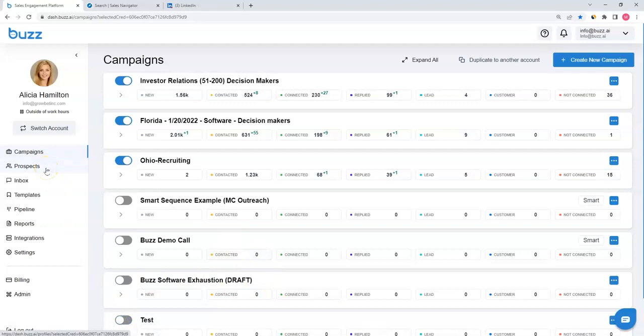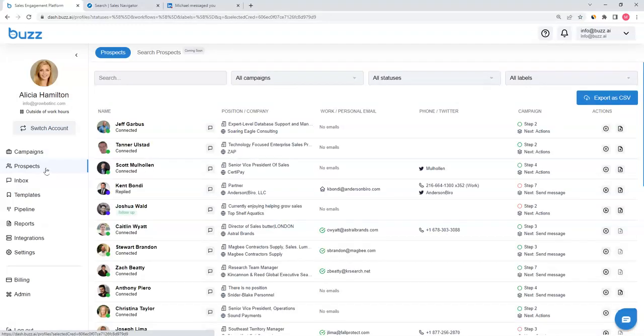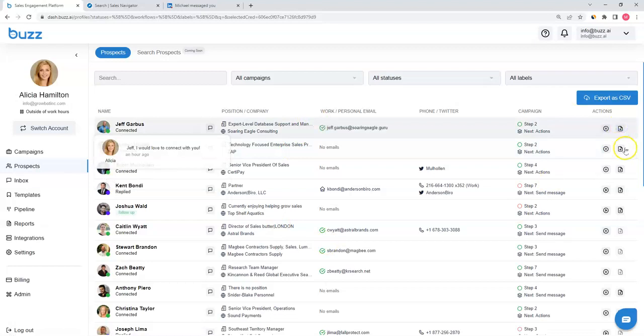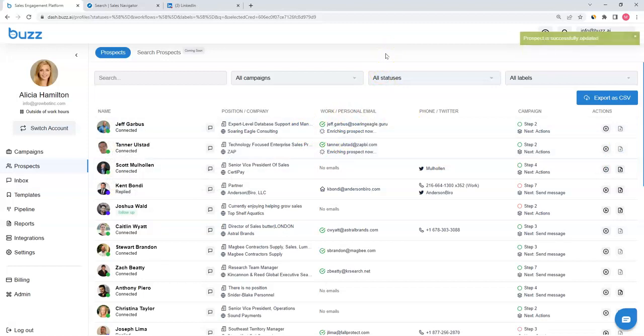Let's take a look at what that enrichment looks like, and we're just going to quickly fire through some points here. Prospects. This is what the prospects tab looks like. Now you can see there's a couple cases where we have no emails. Let's test Buzz and the enrichment strategies we have. 2 for 2, just like that. We've got verified work emails we can now use to contact these individuals outside of LinkedIn and directly to their B2B email.